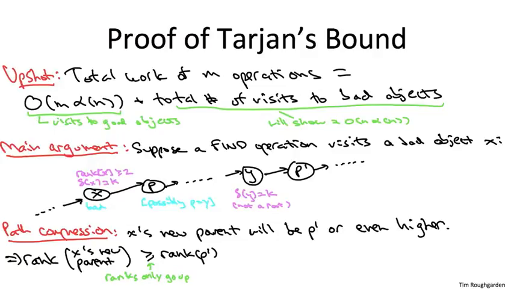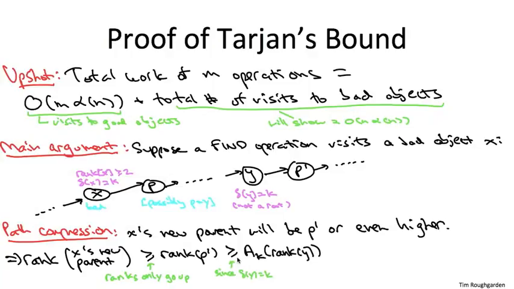How does the rank of P prime compare to that of its child Y? Well, and here's a key point, because delta of Y is equal to K, remember what the definition of delta is. It quantifies the gap between the rank of an object and that of its parent. We're going to use that here for Y and its parent P prime. It means the rank of P prime is so big, it's at least the function A sub K applied to Y's rank.